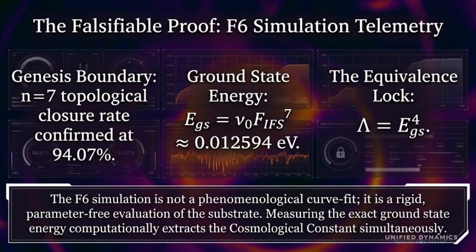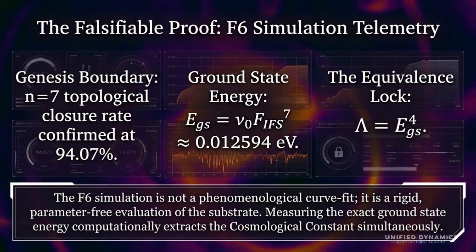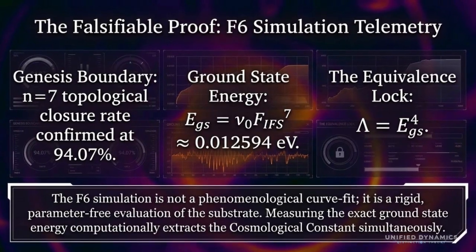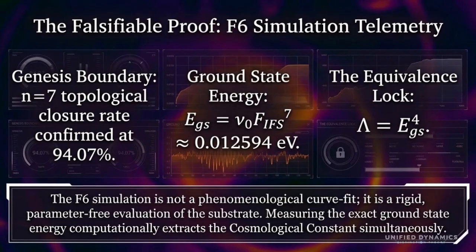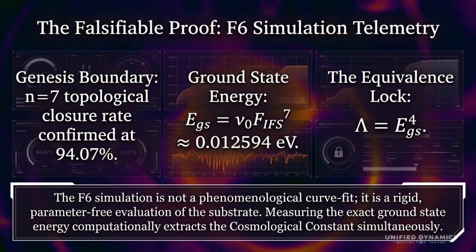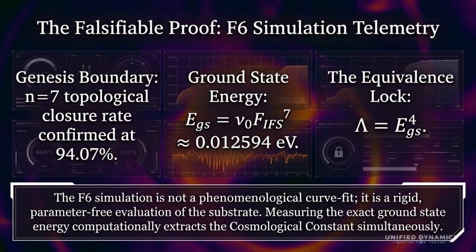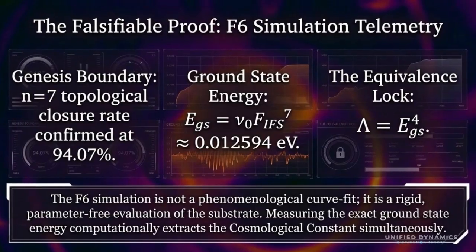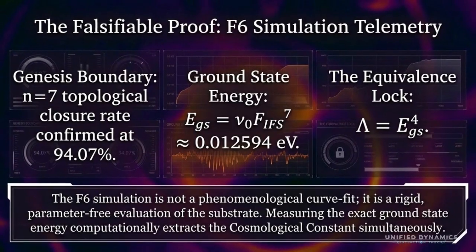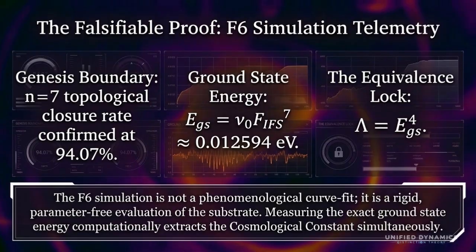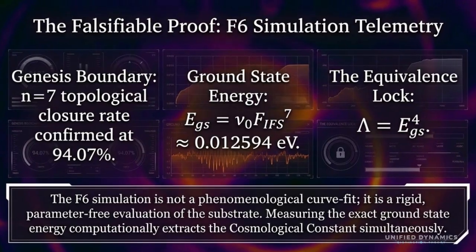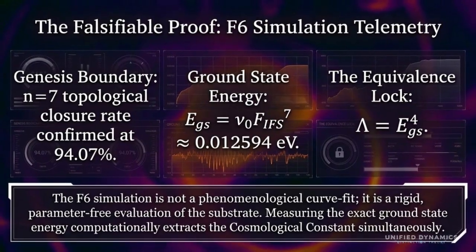That means the system is hitting a measurable structural boundary, not just producing a visual pattern. Second, the ground state energy is E sub gs equals nu naught times F sub IFS to the 7th power. Numerically, that gives approximately 0.012594 electron volts. Third, the equivalence lock is lambda equals E sub gs to the 4th power. The point is that the vacuum scale output is tied to a 4th power energy relation.